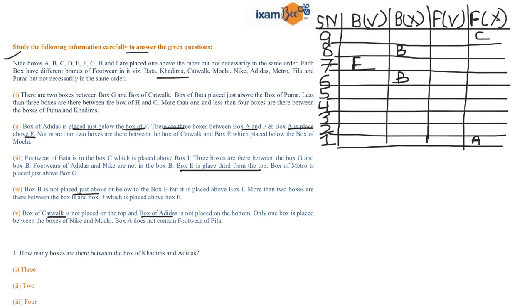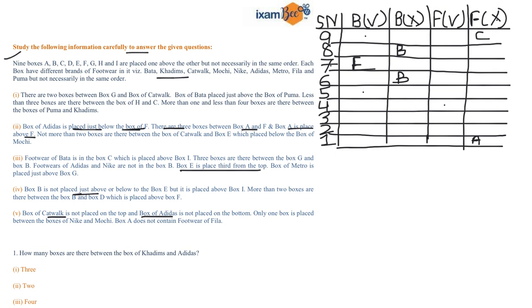If I assume that A is at 9th position, there must be 3 boxes between A and F, right? So if A is at 9, then your F must be on 5th, because there is a gap of 3 boxes, and your box of Adidas is just below the box of F. That means your box of Adidas must be over here, right?